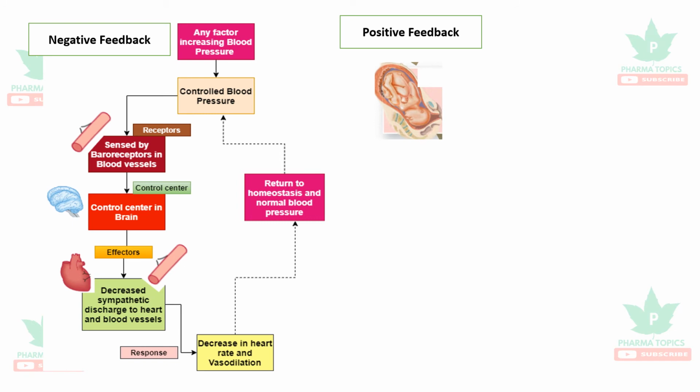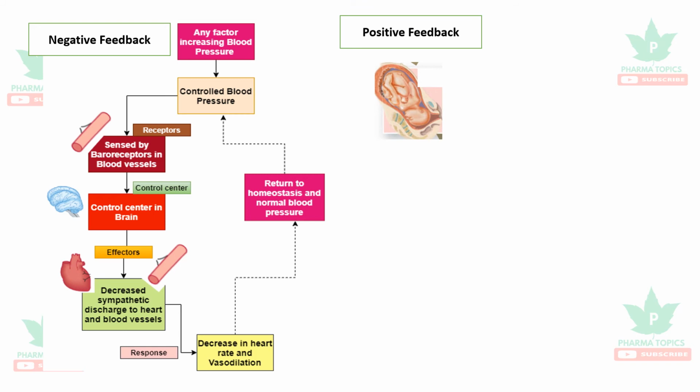The increase in pressure is sensed by the baroreceptors. It goes to the control center, and the effectors are the heart and blood vessels. Decreased sympathetic discharge from the brain leads to a decrease in heart rate and vasodilation, and this returns the homeostasis and reverses to the normal pressure. Anything which reverts back is a negative feedback.